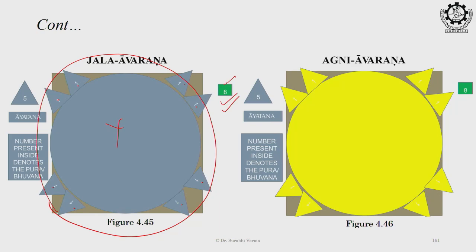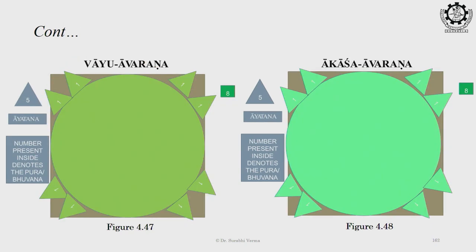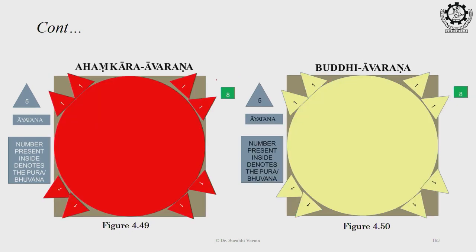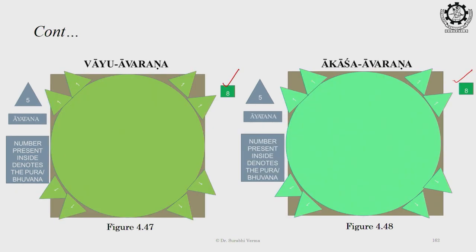The same structure is repeated for the Agni Tattva also. Number 8, and they are arranged in the periphery, not within. The same structure is for the Vayu Tattva, again 8, same is for Akash, 8. So total 4, अभी तक हमने 4 देख लिए. Then move to the Ahankar Tattva and Buddhi Tattva. Again the same structure is there, 8 Bhuvan are there and they are arranged in the periphery. So total 8 cross 6, अभी तक हमने 6 देखे. That means from this slide 2, 3, 4, 5, 6.